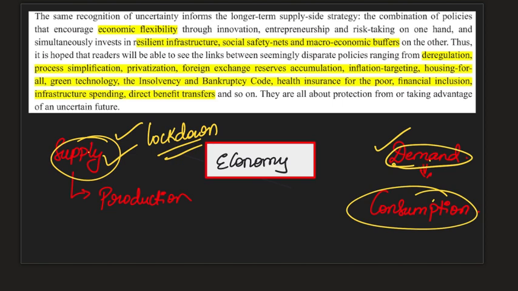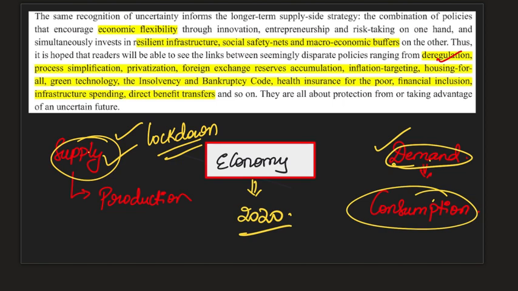This provided the government with a unique opportunity to address the fundamental issues that were plaguing our Indian economy even before 2020. This paragraph specifically talks about such kind of reforms which are needed by the government. Those include deregulation, that is the kind of hold that the government has on industries for complying with laws.